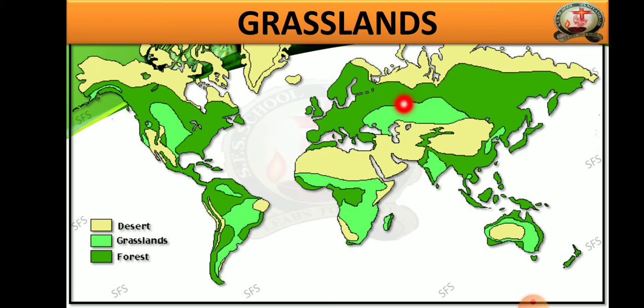Grasslands are mentioned in light green color. So these places are called grasslands. Desert places are colored in yellowish color. Then forests are mentioned in dark green colors. Just observe the light green color. These colored places are called treeless grassland. I hope this map is very clear compared to the first one.